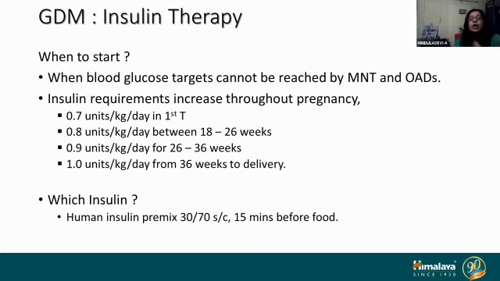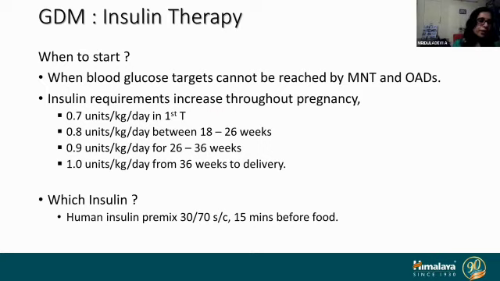Insulin therapy. So when do we start insulin? When blood glucose targets cannot be reached by medical nutrition therapy and oral hypoglycemic agents. Insulin requirements increase throughout the pregnancy, and this is the required units of human insulin per kilogram. It is easy to remember.